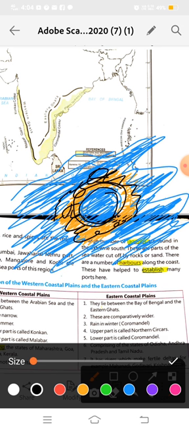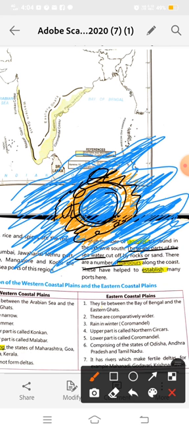So lagoons, it is also clearly written here, are parts of the sea water cut off by rocks or sand. There are a number of harbors along the coast. Now what do you mean by harbors? Here is a harbor. A harbor means a place where ships can seek shelter through stormy weather or can be kept for future use.